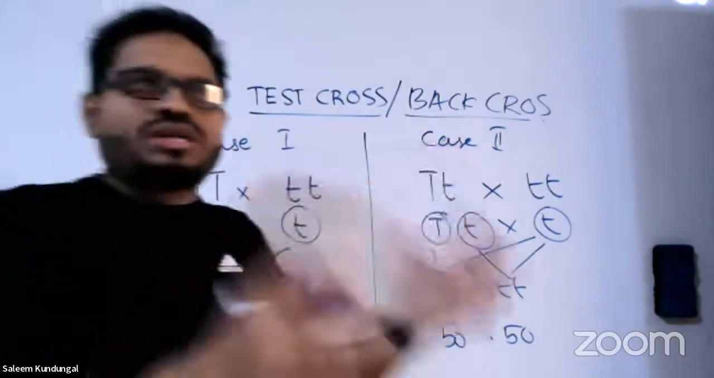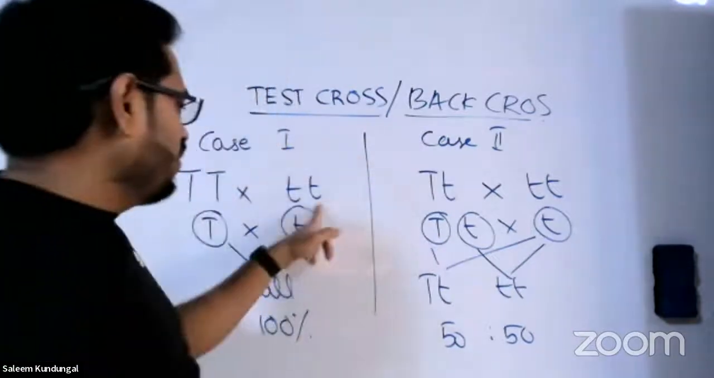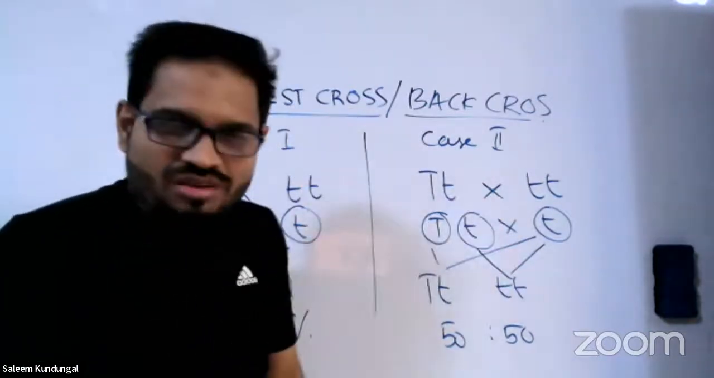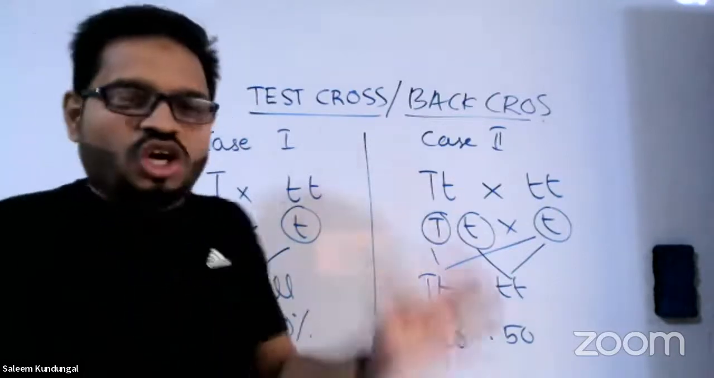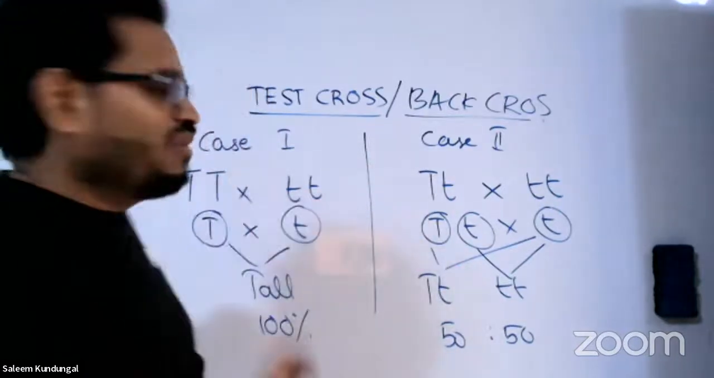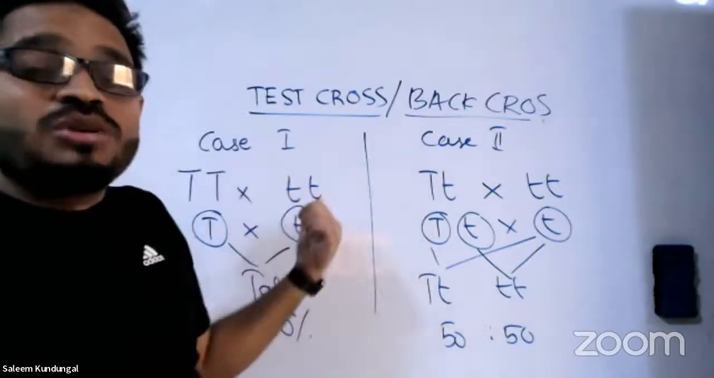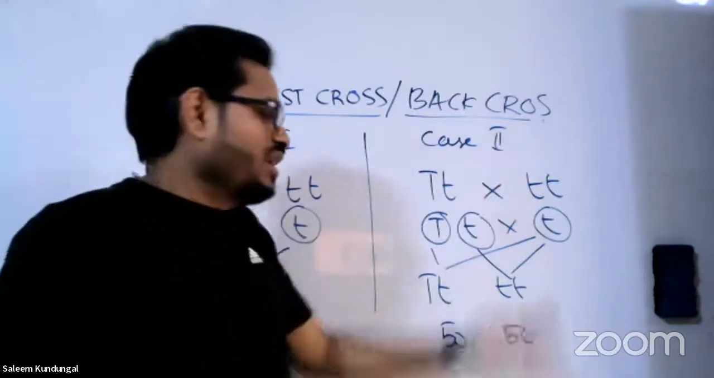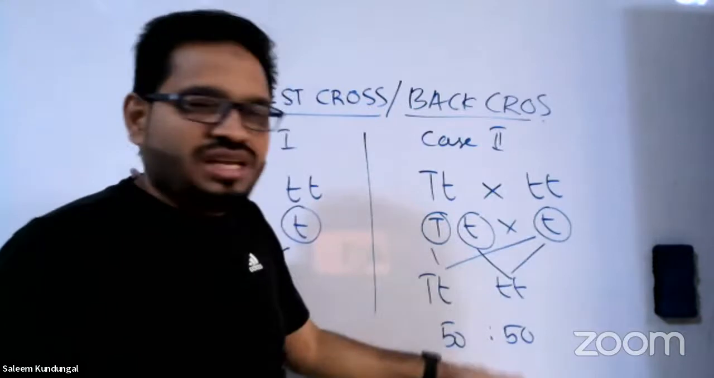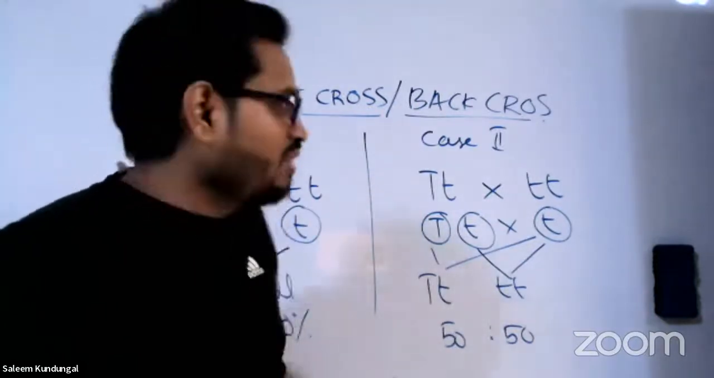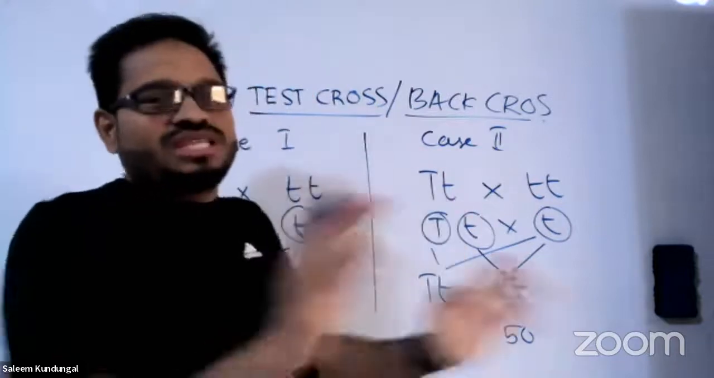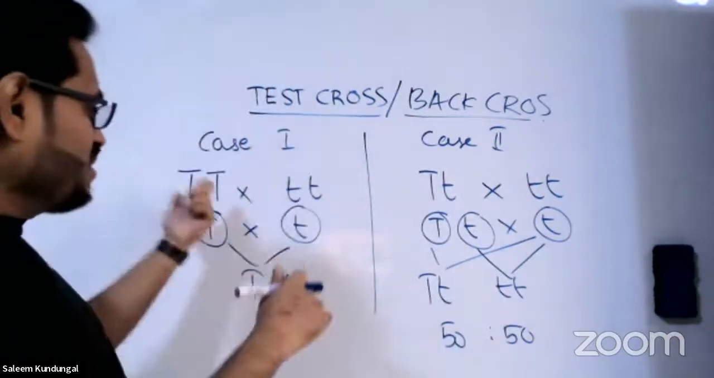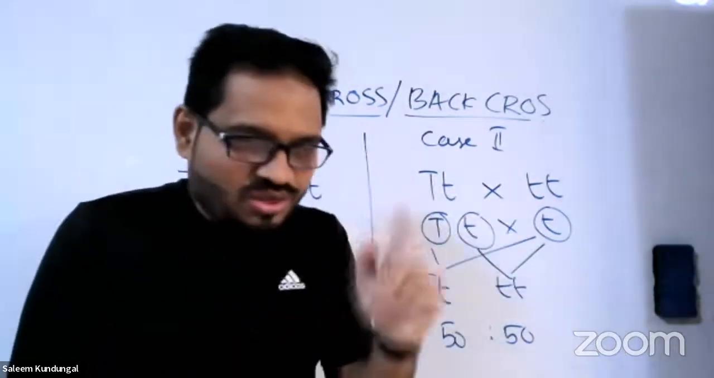So just take the tall plant and cross it with whom? The small t recessive plant. Just wait for the result. If all the babies are 100% tall, the plant that you used is what? Case 1, that is homozygous tall. Imagine the cross came out with the result 50-50, tall and dwarf. The plant that you use for the cross is heterozygous. So this is how we understood whether the plant I used is homozygous or heterozygous. Hope it is clear to you.